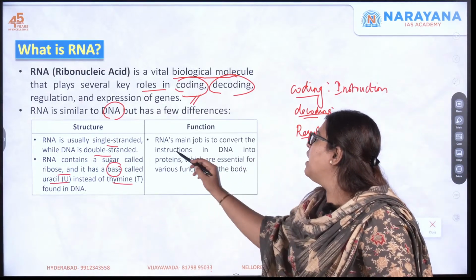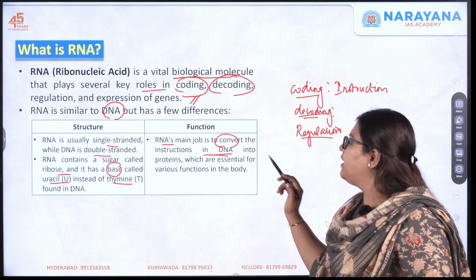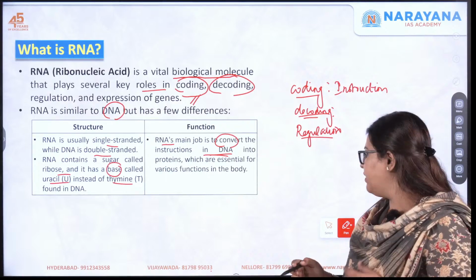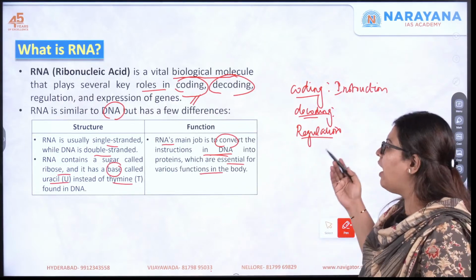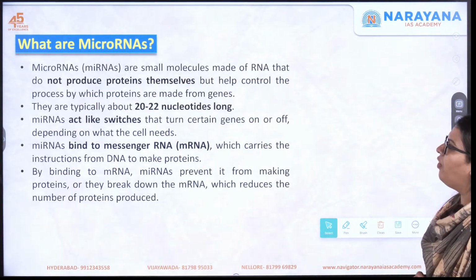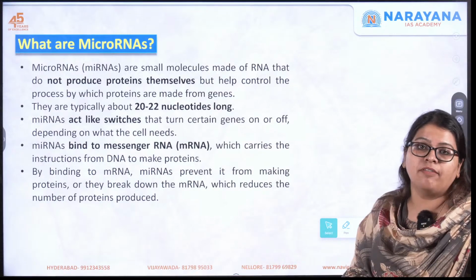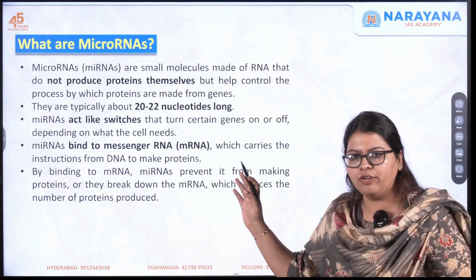Next one, function: RNA's main job is to convert the instructions present in the DNA into the proteins, already discussed, which are essential for various functions in the body. So now understanding RNA has become very easy. Now moving forward, what has been the recent discovery for which the Nobel Prize has actually been awarded? It is because of this microRNA, right?